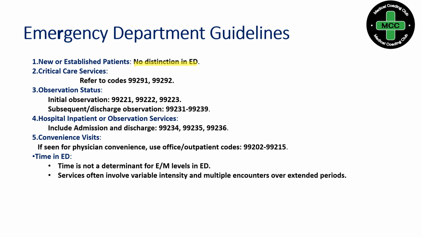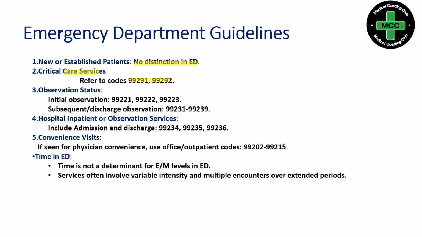Next, critical care services. Say for example a patient is seen in the emergency department, but the physician is performing critical care services. If we meet the critical care service criteria, we can utilize the critical care codes, 99291 and add-on code 99292. We can utilize them though the patient is seen in the emergency department.